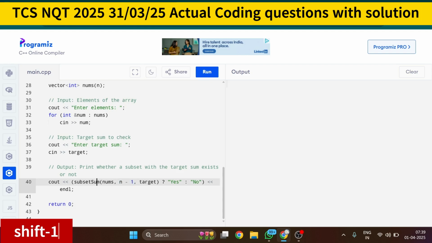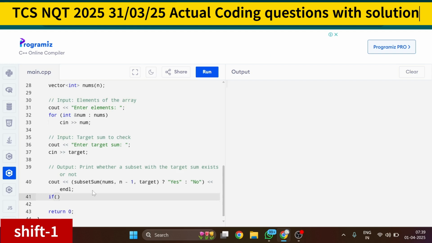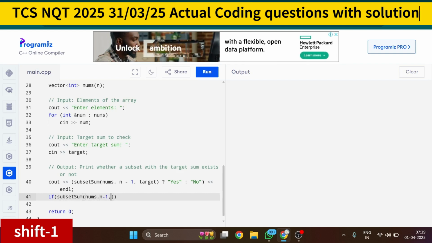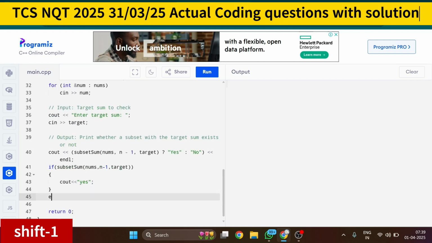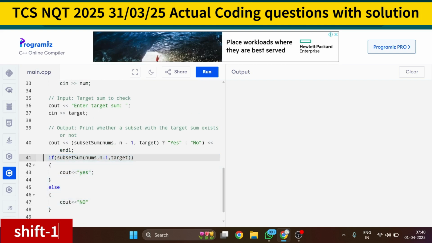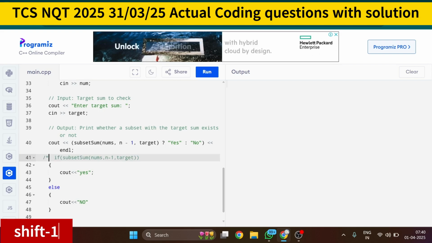Or you can directly use the logic of if else: if subset sum nums, n minus 1, comma target, then you can directly print it: cout yes, otherwise else cout no. So you can use it directly or in this way. According to what the question demands, you have to do it. For the sake of this, I am commenting it.